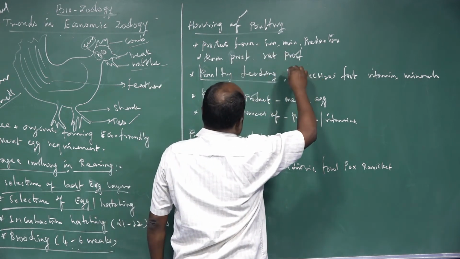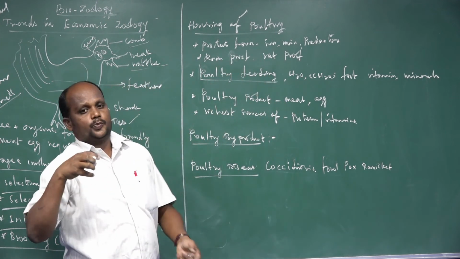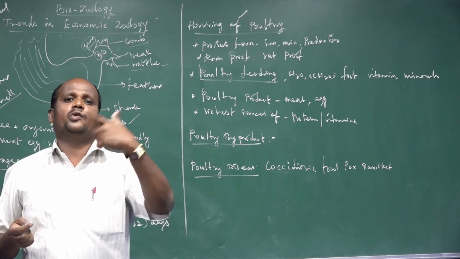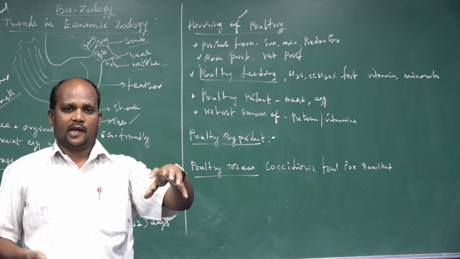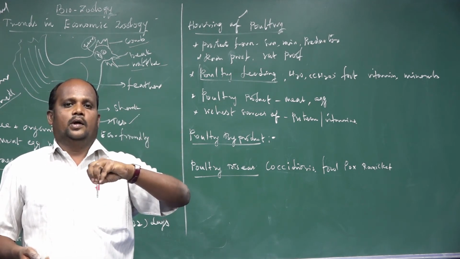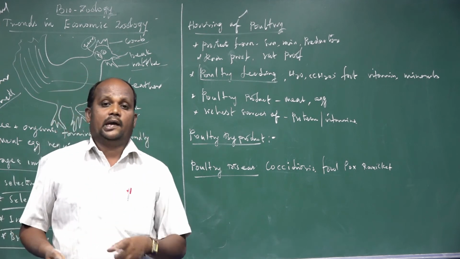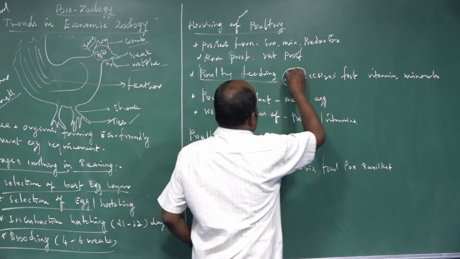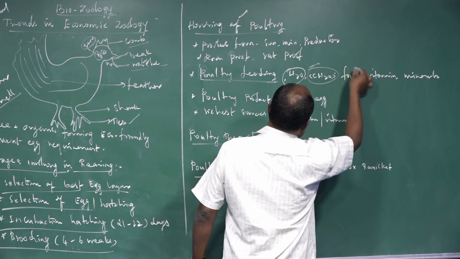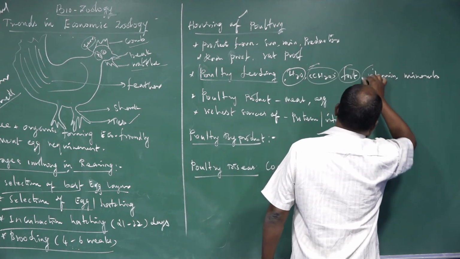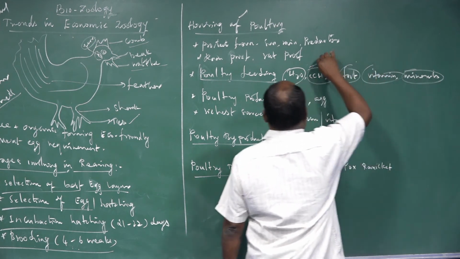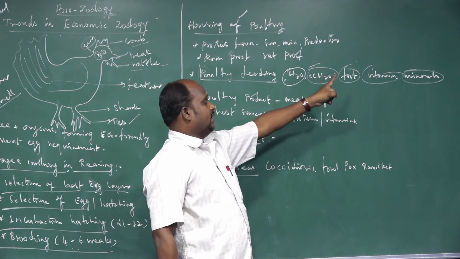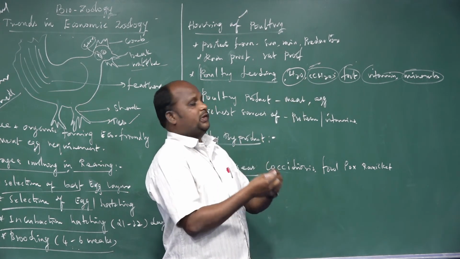Next one, poultry feeding. What should we provide to the bird population? For feeding, which means nutrients, we should provide nutrients to the poultry birds, depending on what types of birds we are going to cultivate. Every day, 3 times we should provide the nutrients. The feed must contain a large amount of water. And we provide a high amount of carbohydrate, fat, and rich amounts of vitamins and minerals should be present. Water, carbohydrate, protein, vitamins, minerals, and many components should be mixed as ingredients.